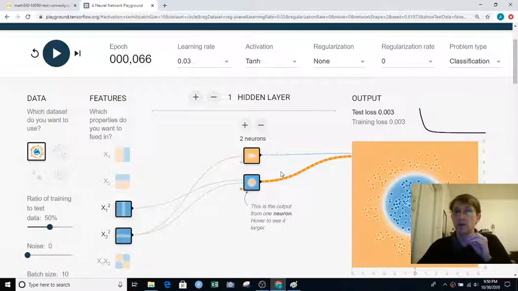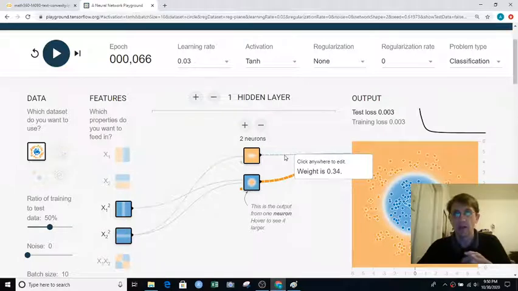But in between those two perfectly equal optimal solutions, you could say, instead of moving neurons around, I'm going to convexly interpolate between these two. Like if this weight is negative 2.1 and this weight is 0.34, I'm going to form a convex combination. So alpha equals 0 would be these weights, alpha equals 1 would be the weights switched. So in between, you'd have this one not as strong and this one not as strong in the other direction. And the objective function would probably not be as good there. So it's like you've got a minimum here and a minimum here, and you would have to go over a mountain pass in between those.